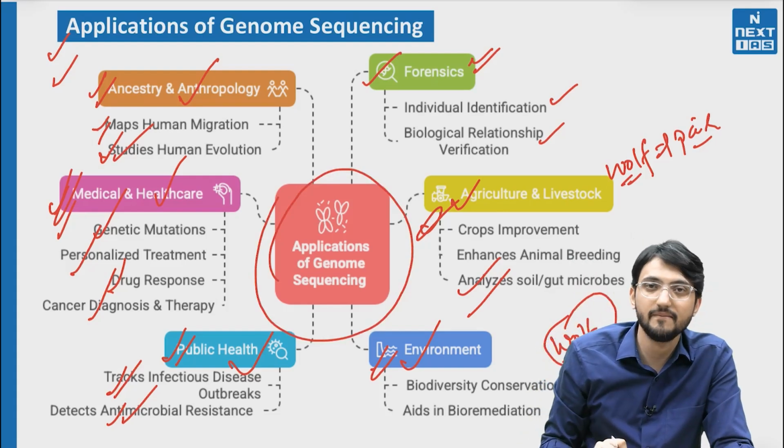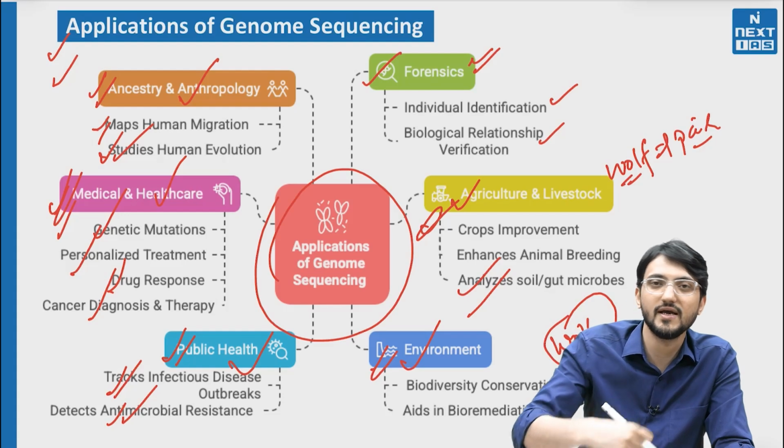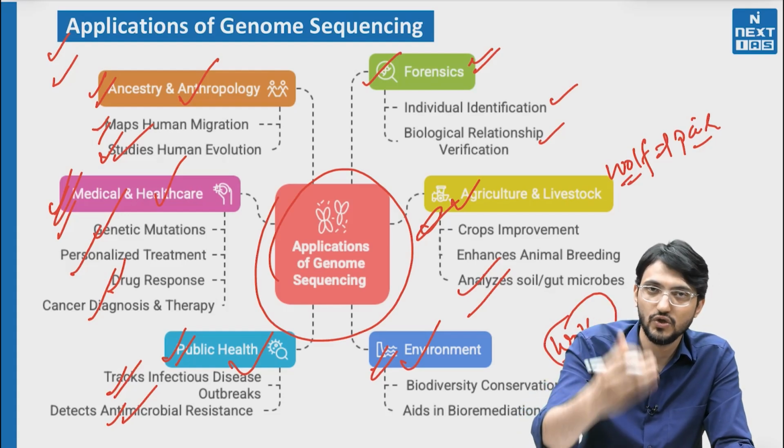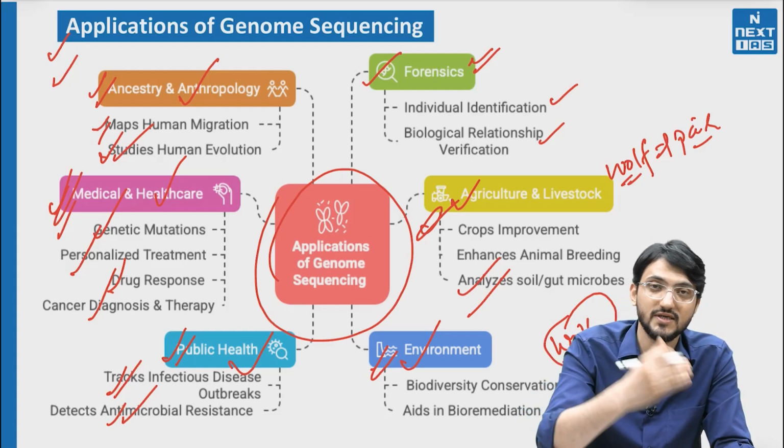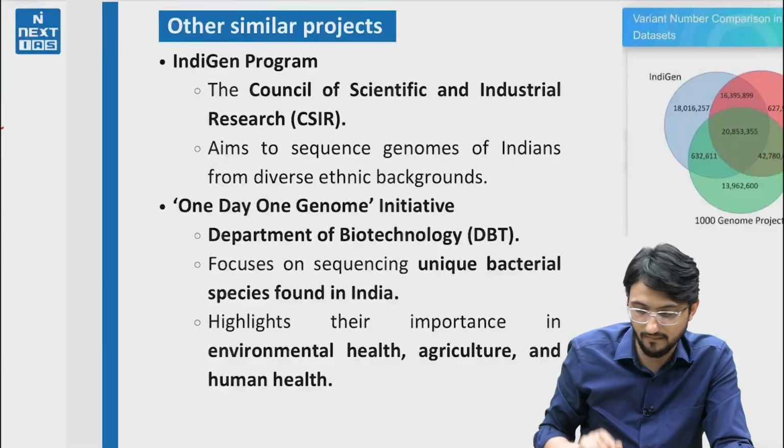So remember all these areas, very logical. You go to agriculture, you go to environment, you go to health, you go to forensics, you go to anthropology and ancestry, and then finally you can go to public health.